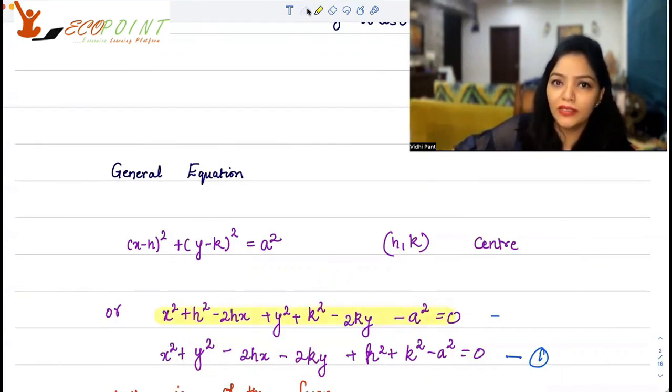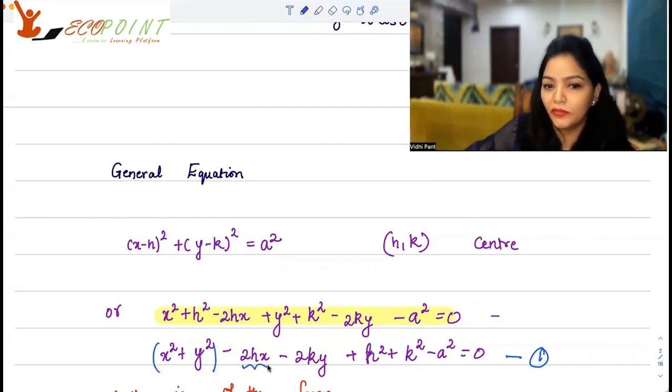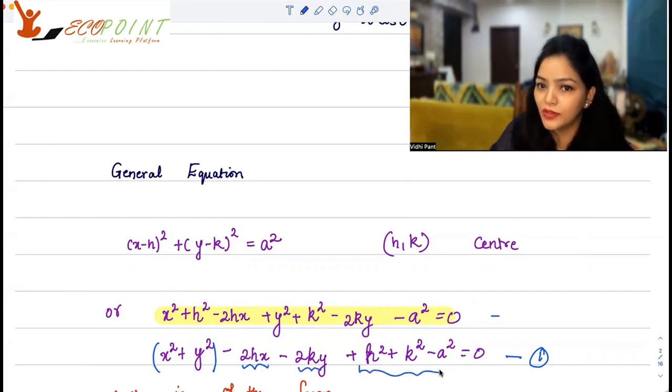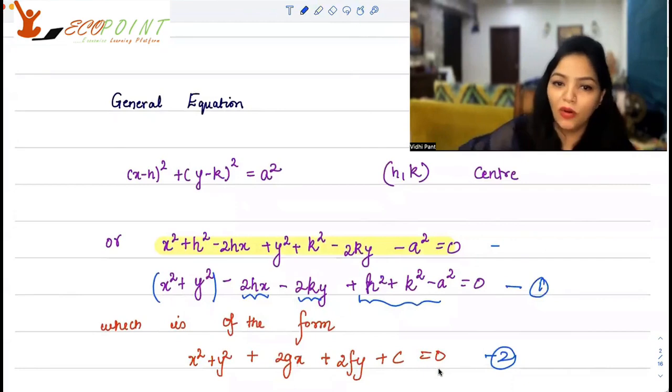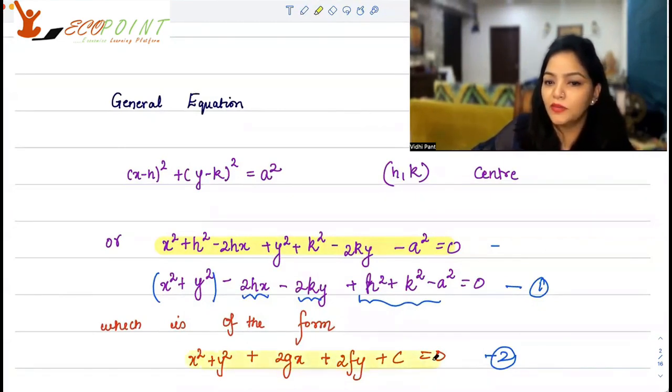And then what I've done is I've taken x square, y square here, then the term with x, the term with y here. And this is your constant term, right? Which is basically of the form x square plus y square plus 2gx plus 2fy plus c equals 0. So say this is number 1, this is number 2.